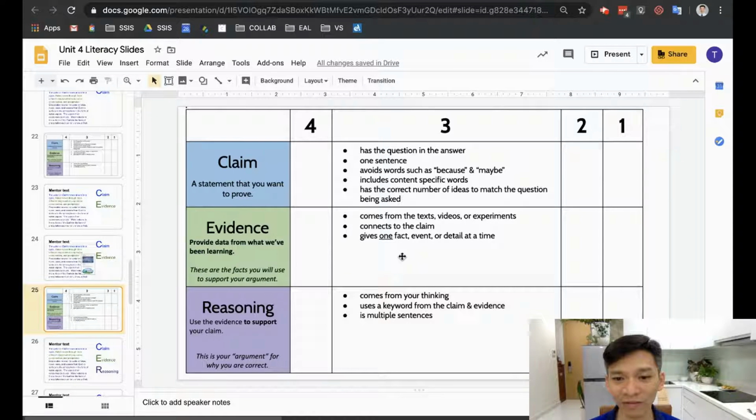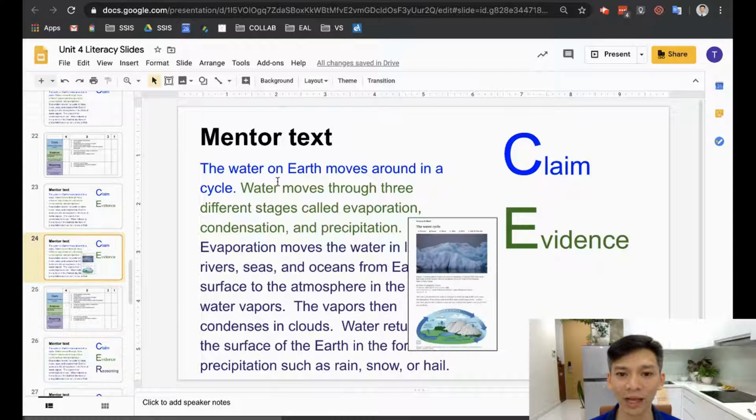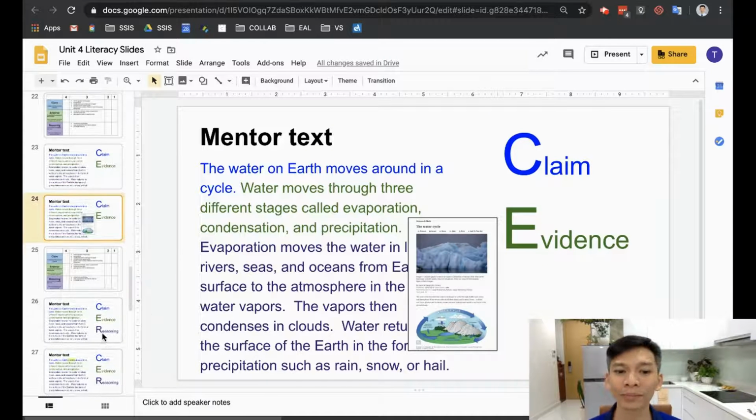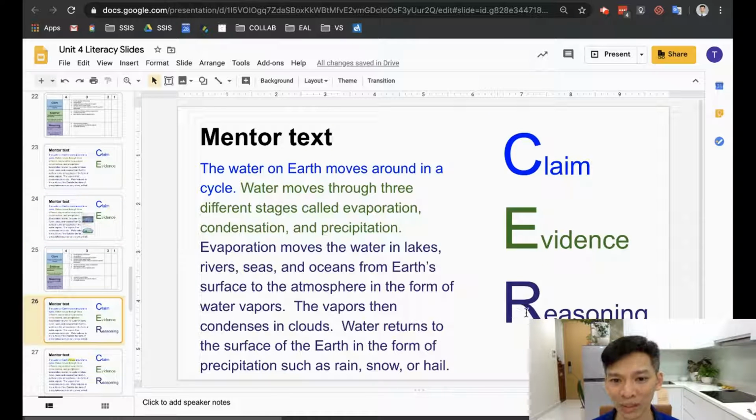You give one fact or event or detail at a time instead of giving a lot. So here in the evidence, I'm saying the water moves through 3 different stages: evaporation, condensation, and precipitation. That's connected to the text, and that shows how the water moves around the earth. That's the evidence.